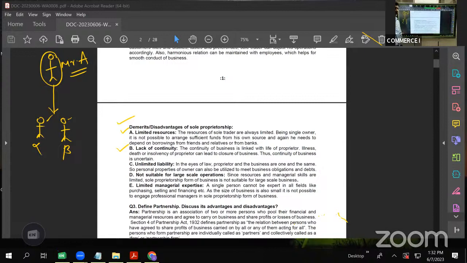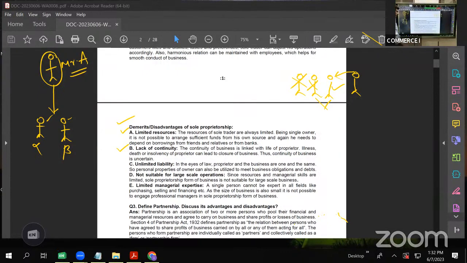after the proprietor dies, when compared to partnership. Because in case of partnership, what will happen? There will be four or five partners. Suppose there will be Mr. A, Mr. B, Mr. C. Suppose Mr. A dies, will the business come to an end? No, it will not, because B and C will continue the business. Or even if suppose B also dies, C may take some Mr. X as a partner. The business continues. Whereas in case of proprietorship, after the death of the proprietor, there is a possibility that the business will come to an end.